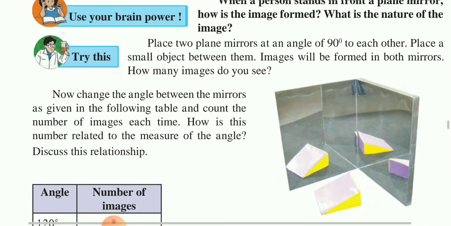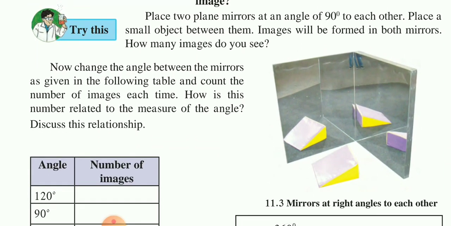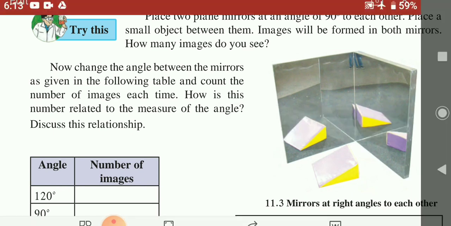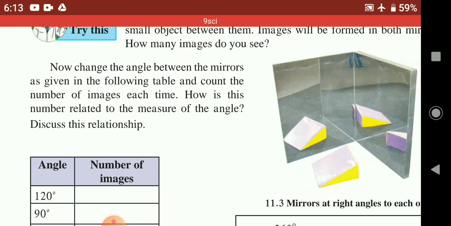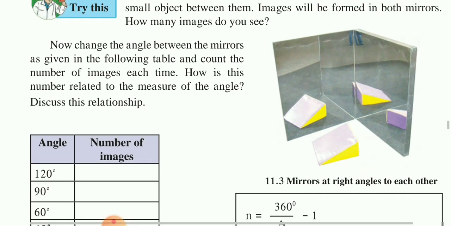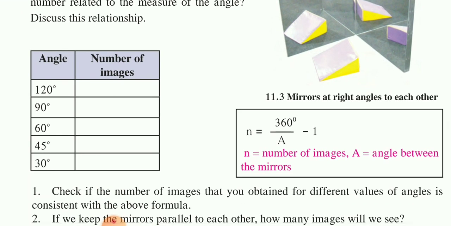Different numbers of images are formed in the plane mirror when two mirrors are placed at different angles. You have also seen this activity, to know how many images can be formed. When two mirrors are placed at different angles, if it is placed at 120, how many images will be formed? If it is placed at 90? There is a formula to know this. See the formula: n is equal to 360 degrees upon theta minus 1. That will be your number of images formed.